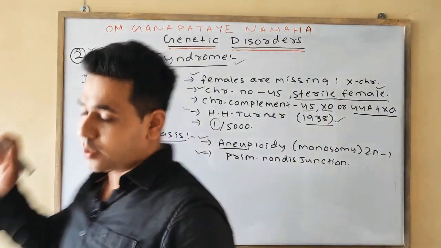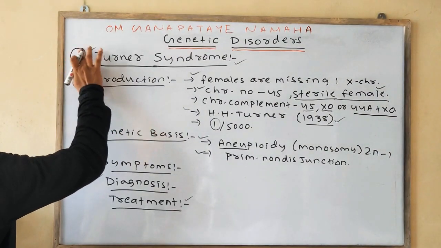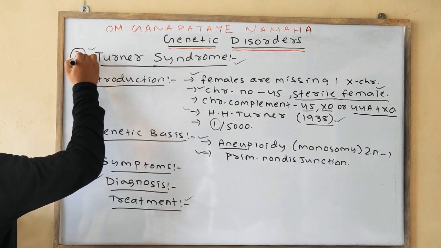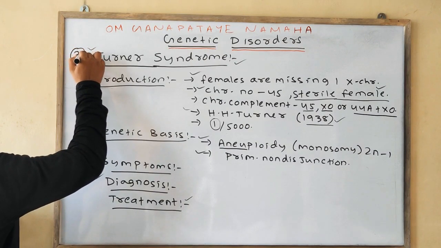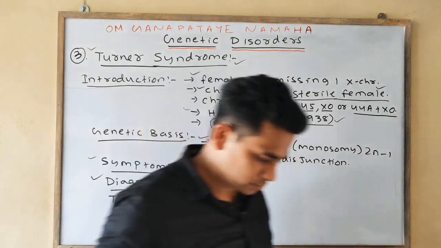Please change this one to number 3, as we are discussing the third genetic disorder. First we discussed thalassemia, second we discussed Down syndrome, so the third one is Turner syndrome. Please correct it.